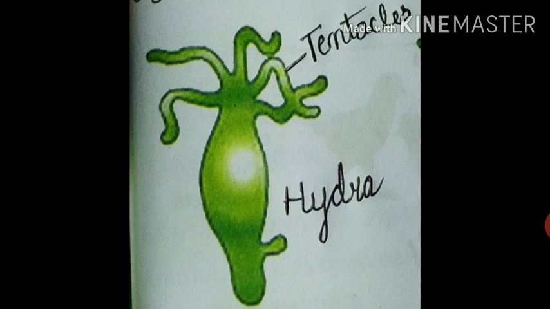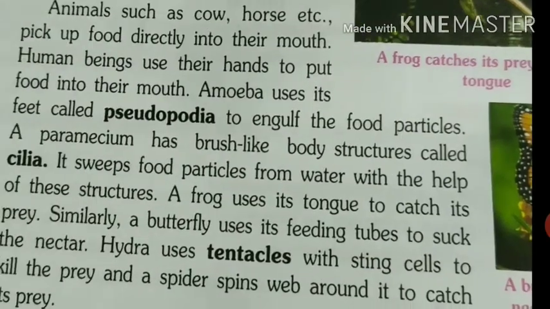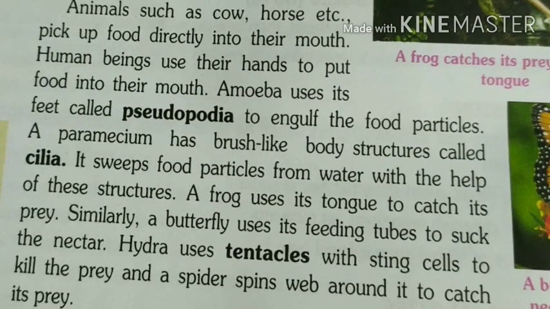A spider spins a web around it to catch its prey. So what do spiders do? Spiders spin a web around it to catch their prey.